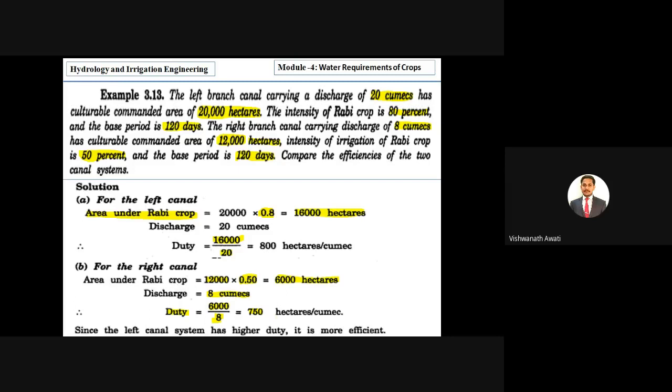The question is to compare the efficiency of the two canal systems, so that's based on the duty. Here the left canal has a duty of 800 and the right canal has a duty of 750. The right bank canal is comparatively lesser. Since the left canal system has the higher duty, it is more efficient. So the left canal is more efficient, correct?